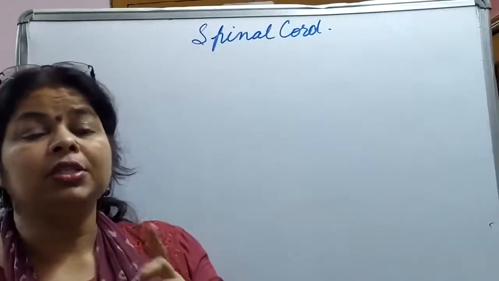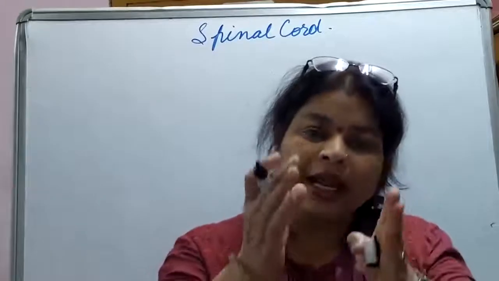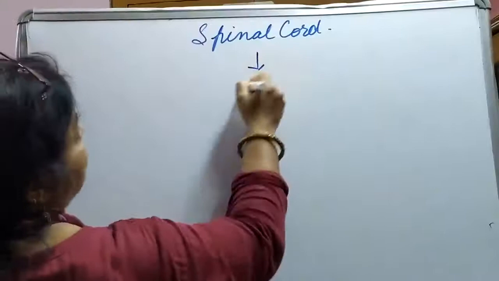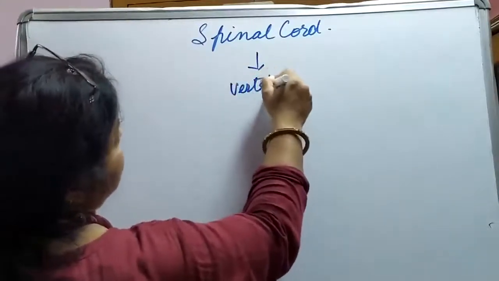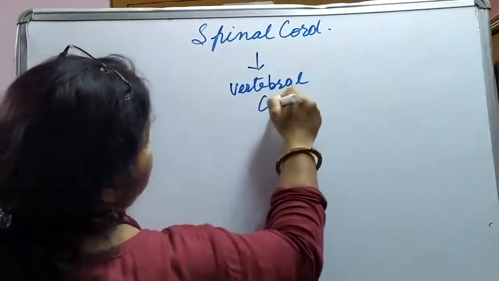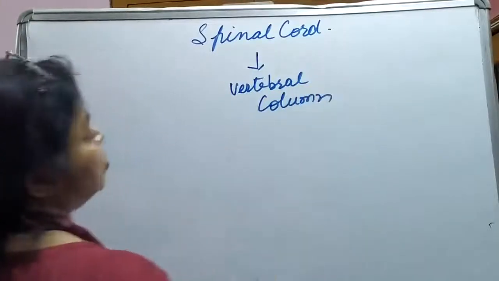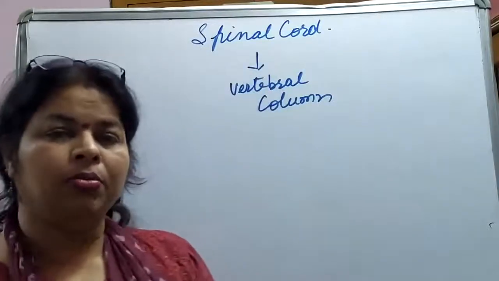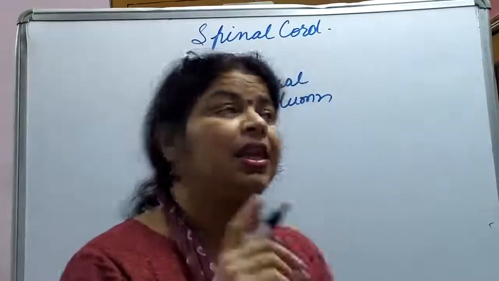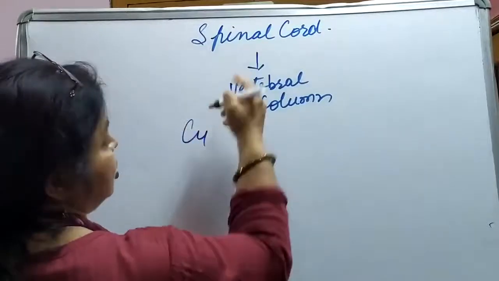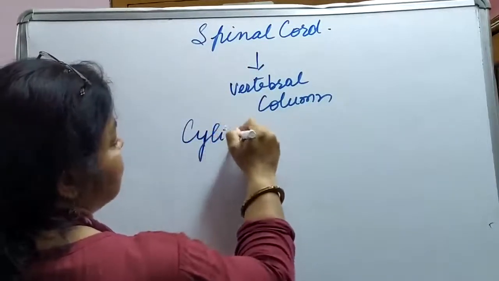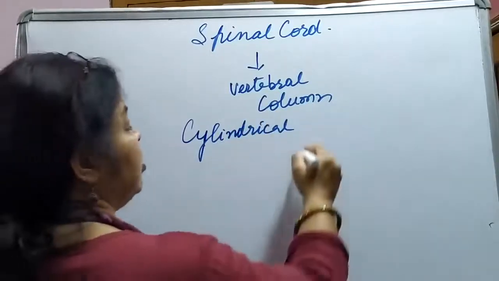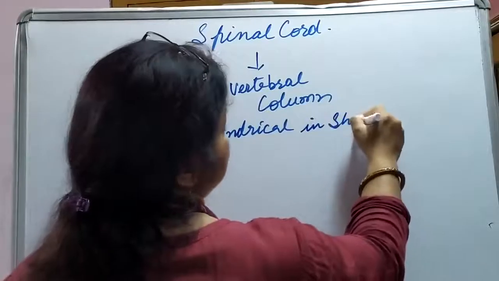Now this spinal cord is protected by the vertebral column, which runs through the middle of the back of your body. It is cylindrical in shape. What is the shape of the spinal cord? It is cylindrical in shape.